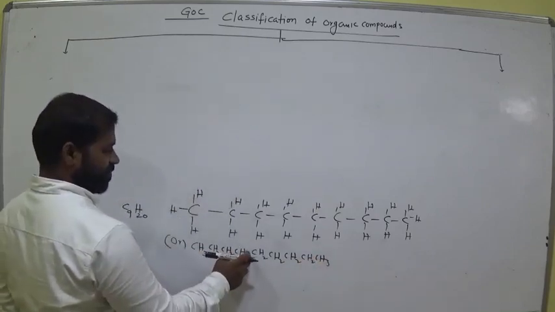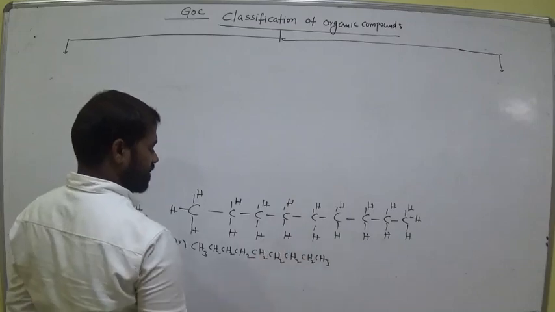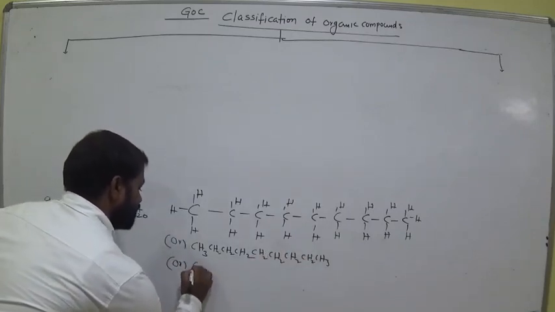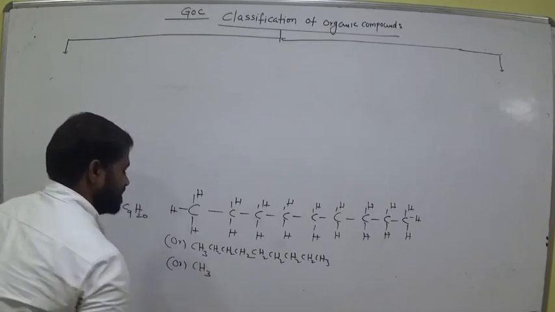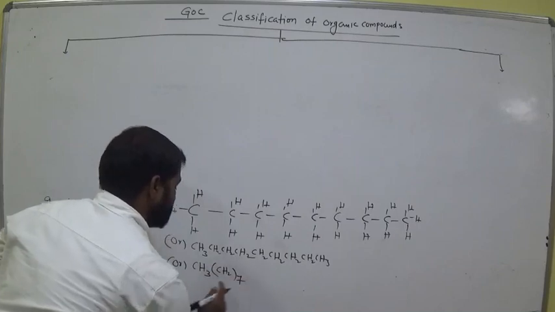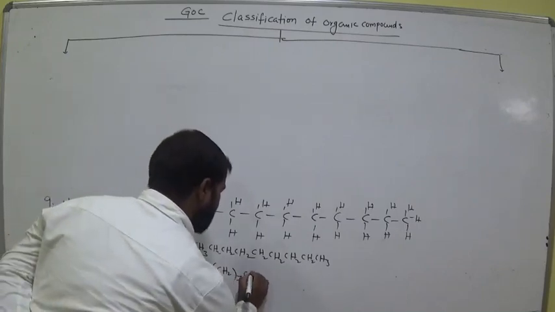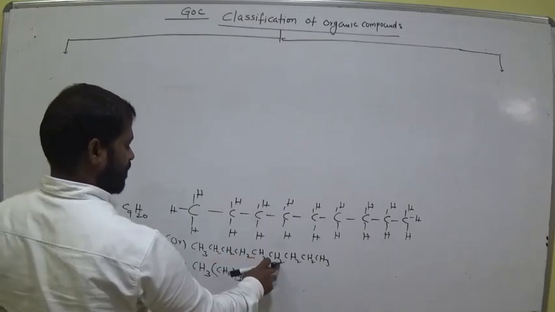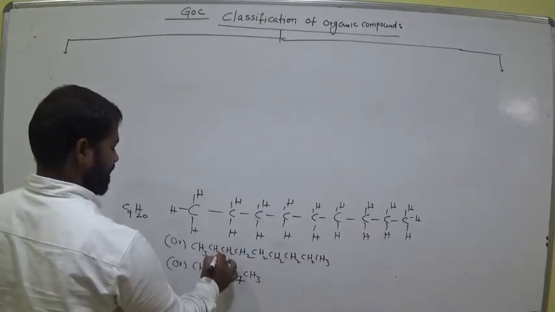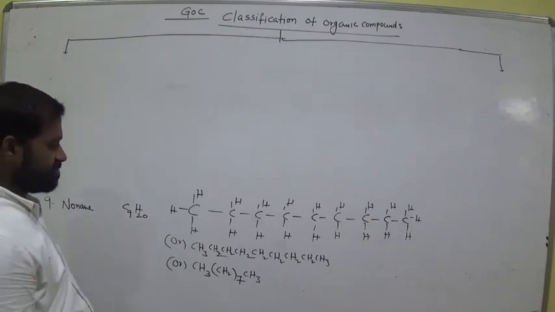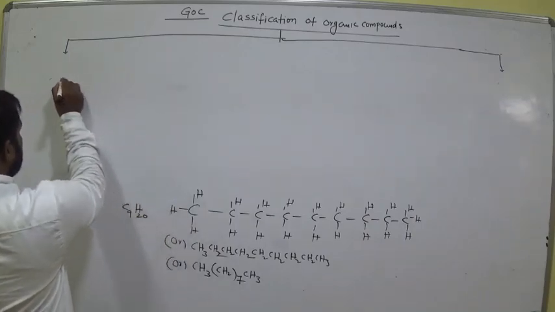One, 2, 3, 4, 5, 6, 7, 8, 9. Okay. We can also represent this formula simply as CH3, CH2 taken 7 times, CH3. Am I right? 1, 2, 3, 4, 5, 6, 7 CH2 groups are there. Here we have CH2 taken 7. Okay. And the last one.